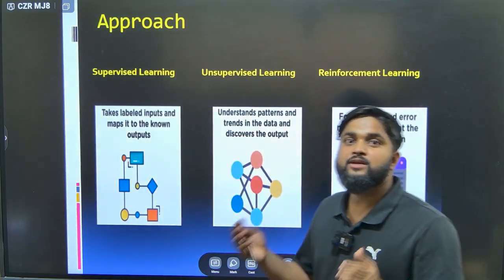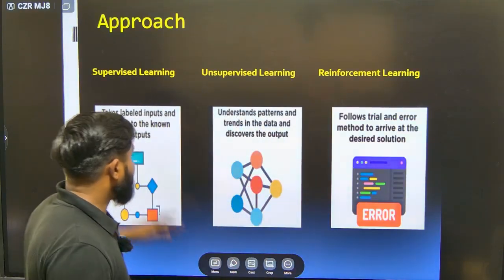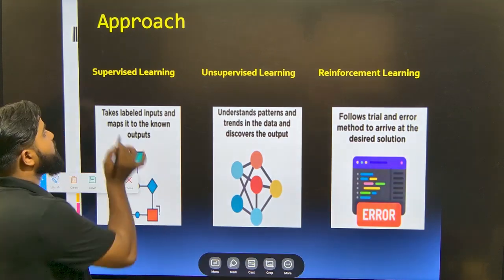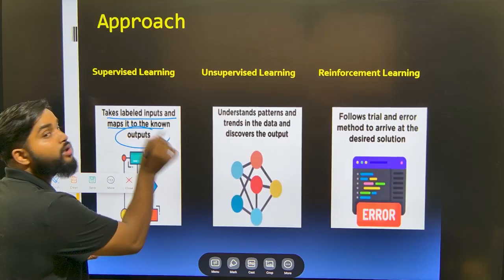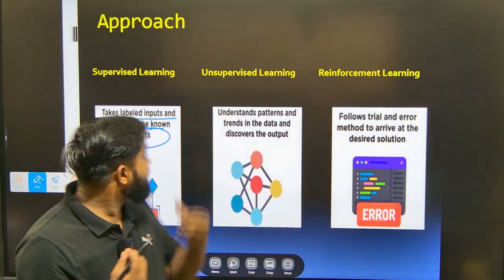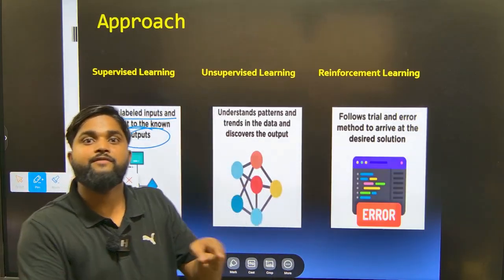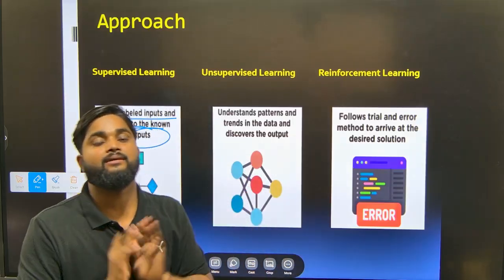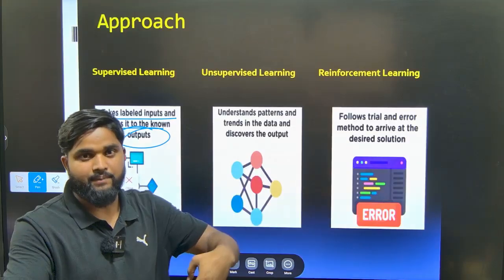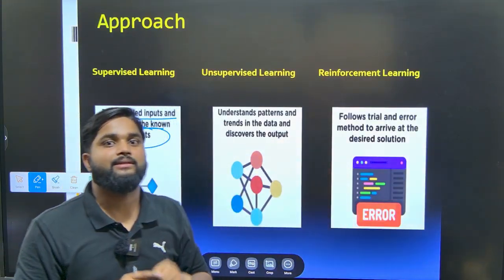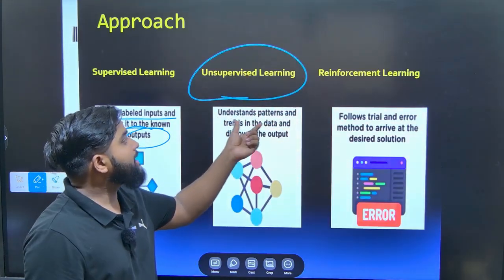Next, what is the approach of supervised learning, unsupervised learning and reinforcement learning? What is supervised learning? It takes labeled data as the input and maps it to the known output. That means the input will be known, and it will predict the output for the same kind of data we test the model with. So if you are taking an apple and telling the machine it's an apple, and it predicts apple only, that is the supervised learning model.